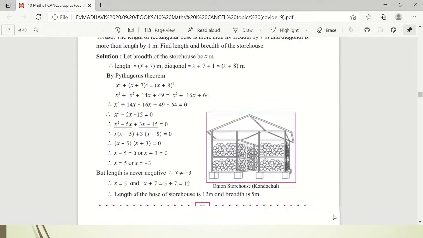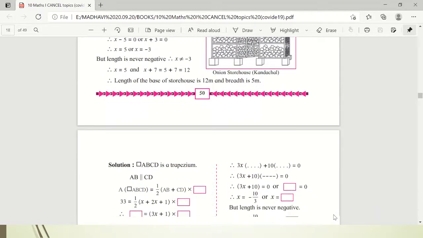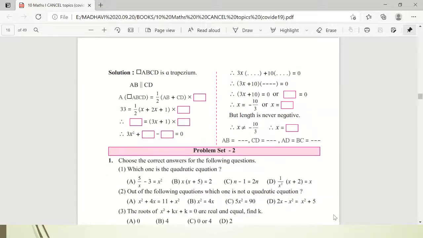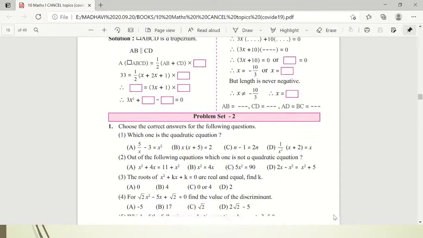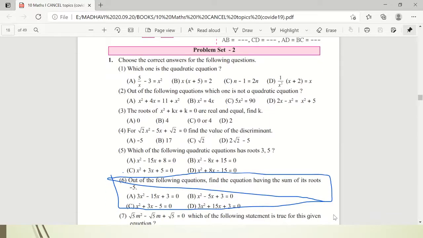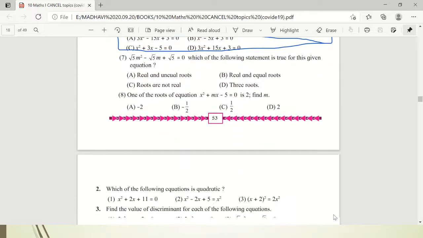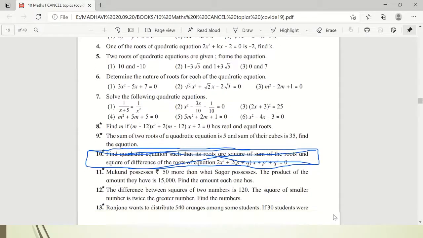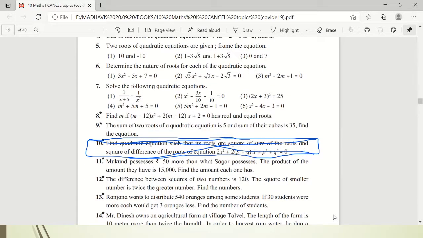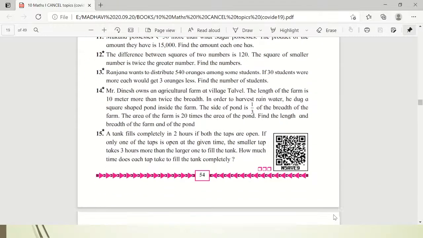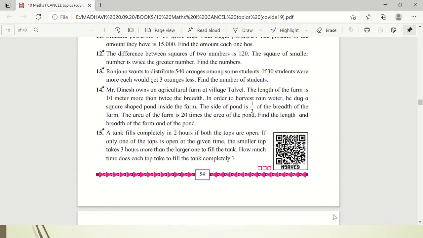Okay. Then here afterwards in application, practice set 2.6 is word problems. You know that. Then come to problem set 2. In that MCQ number 6 is cancelled. Then question number 10 is cancelled from problem set 2. Okay, so this was about chapter number 2, that is quadratic equations.